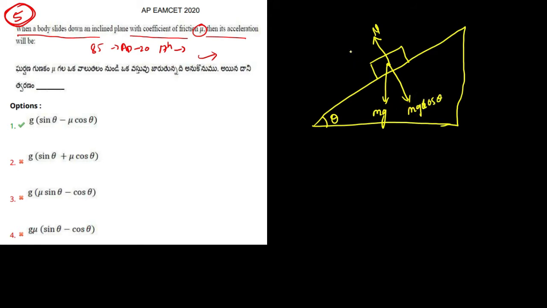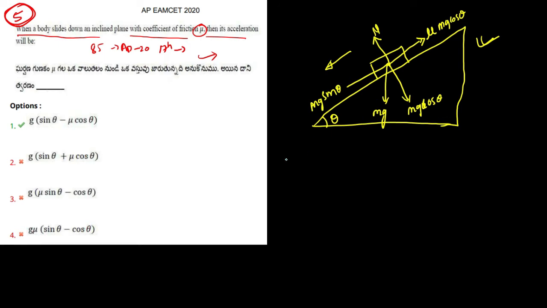The component of weight down the incline is mg sin theta, and the frictional force resisting this is mu mg cos theta. Hope this figure is clear.